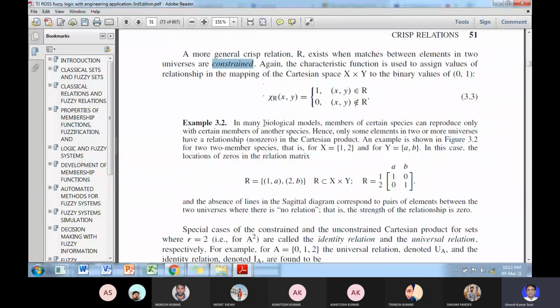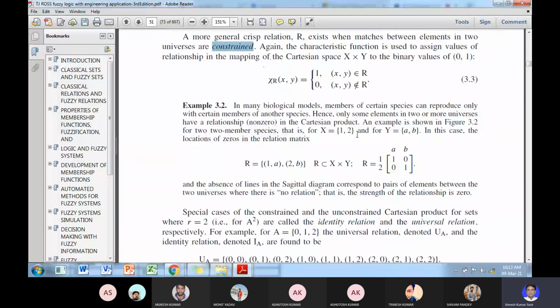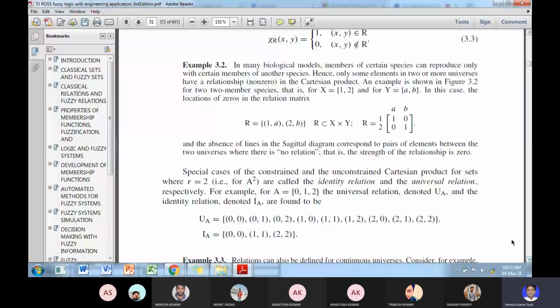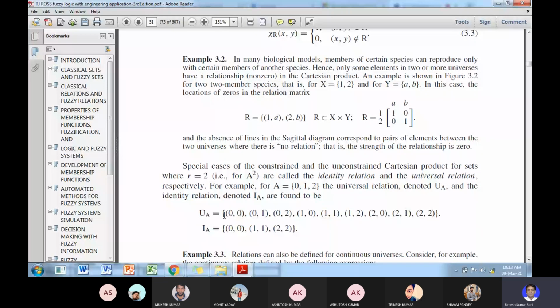Okay, so suppose here X is given by 1, 2 and Y is given by a, b, then the relationship between 1 and a is 1, 2 and b is 1, remaining all the relationships are 0, meaning there is no relationship between 1 and b, 2 and a. Okay, so how do you show it by a sagittal diagram?